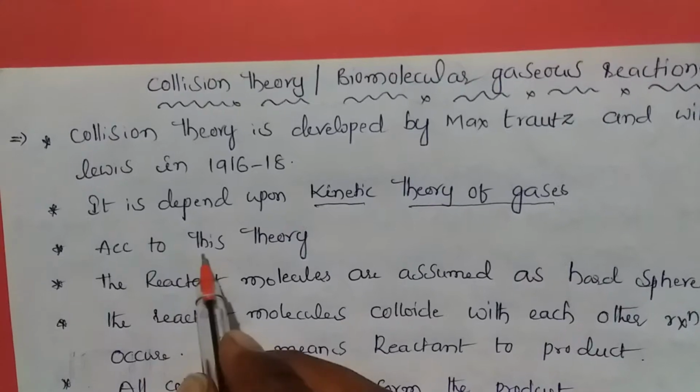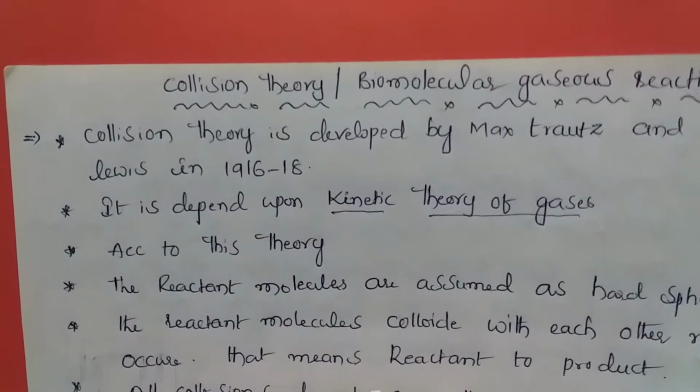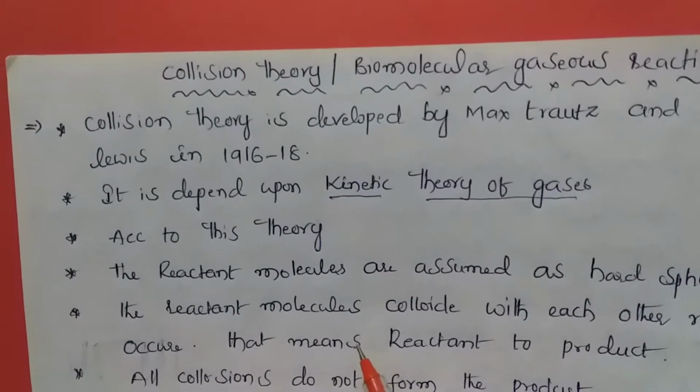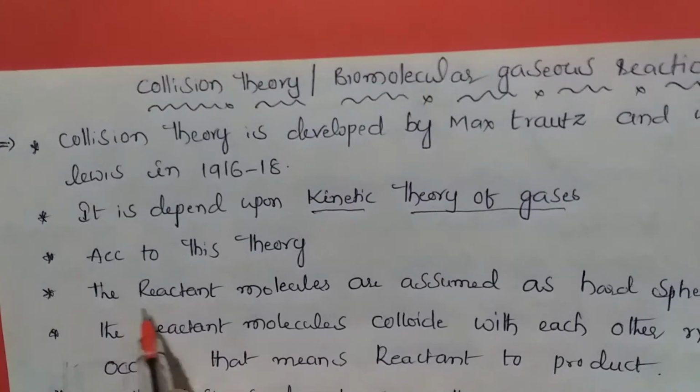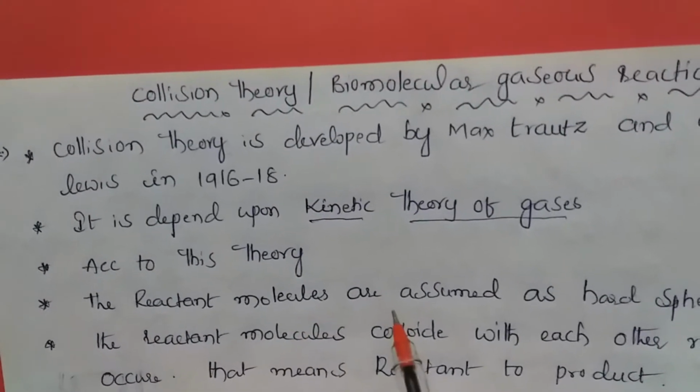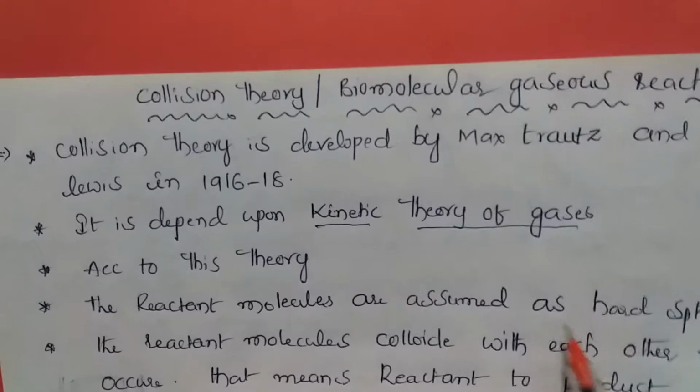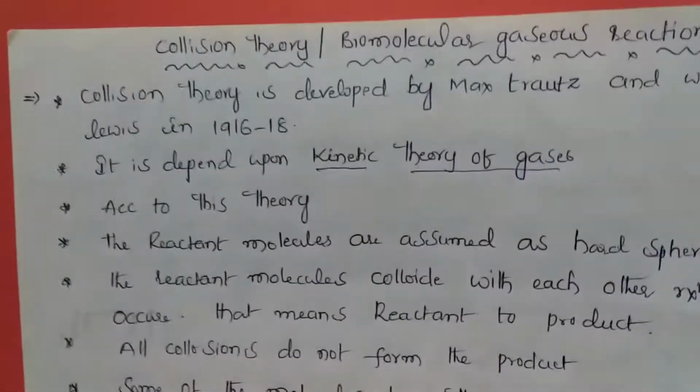According to this theory, the reactant molecules are assumed as hard spheres.